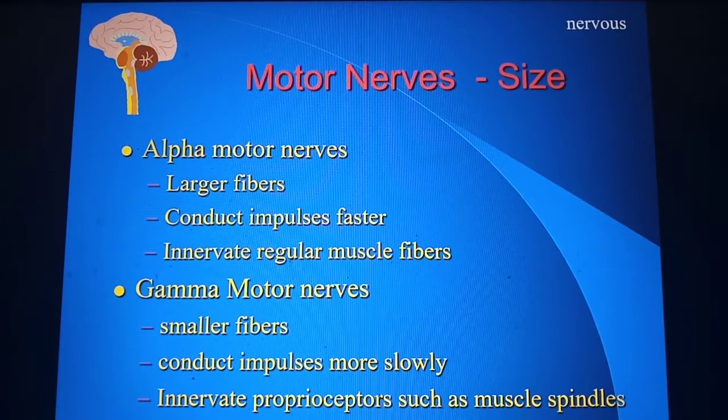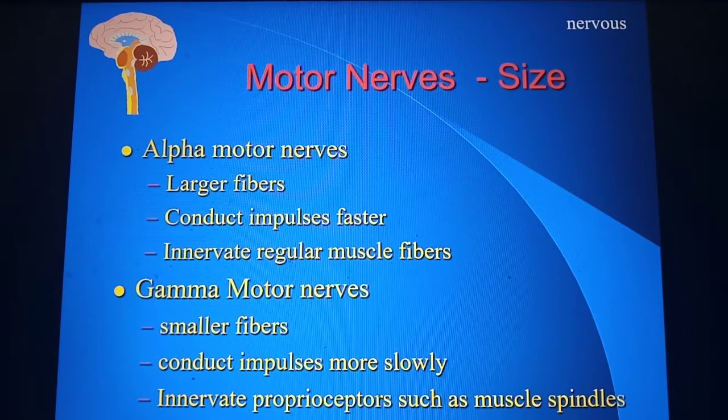So we're going to see the next part of the neuroanatomy, the alpha motor nerves. There are different types of nerves, and these are the nerves which conduct the impulses. One of the major functions of the nerve is to conduct impulses either from the periphery to the brain or from the brain to the periphery. And so we studied there are motor nerves, sensory nerves and mixed nerves.